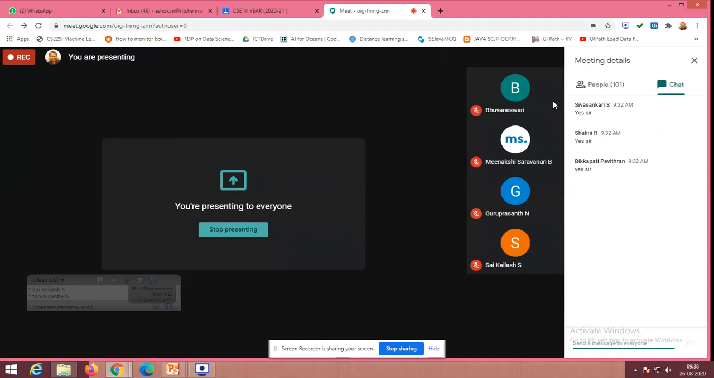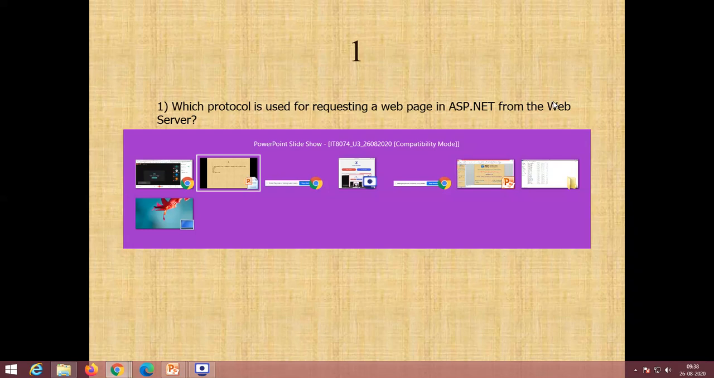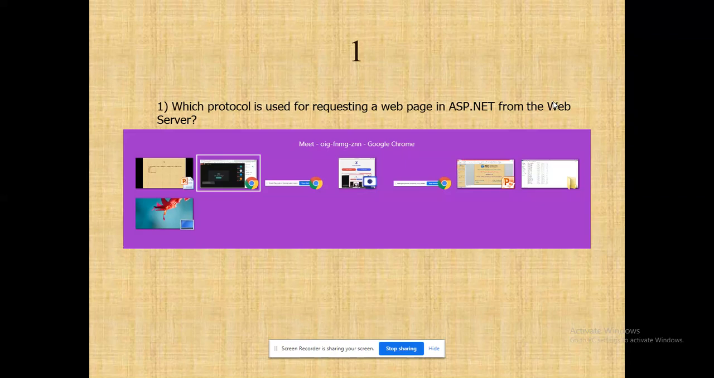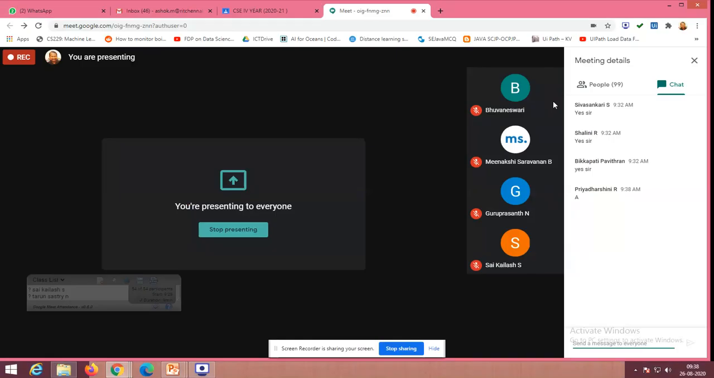Which protocol? It doesn't depend on your packages, right? Don't worry, something would be different. I'm asking a question from your networking. Which protocol is used for requesting a web page in some package from the web server? So what would be the best option? Application layer protocols only. In this, there are two application layer protocols. Among that, which one? That's my question. Could you see your option in the chat box?